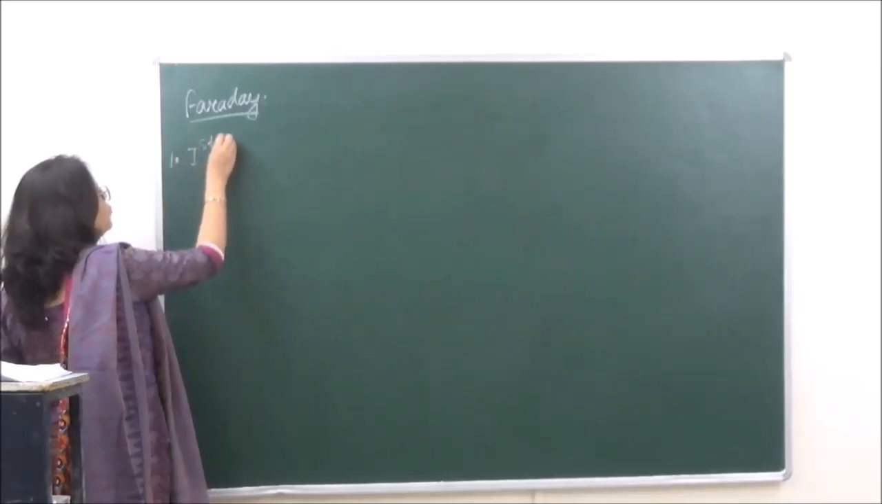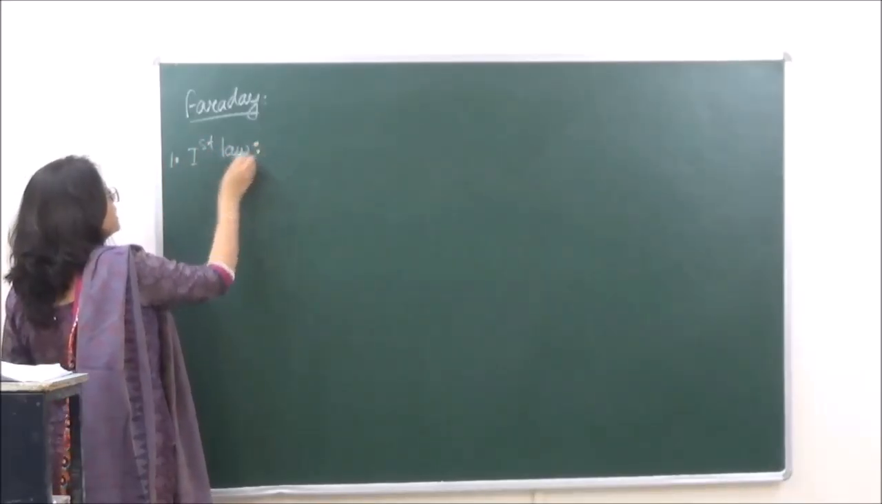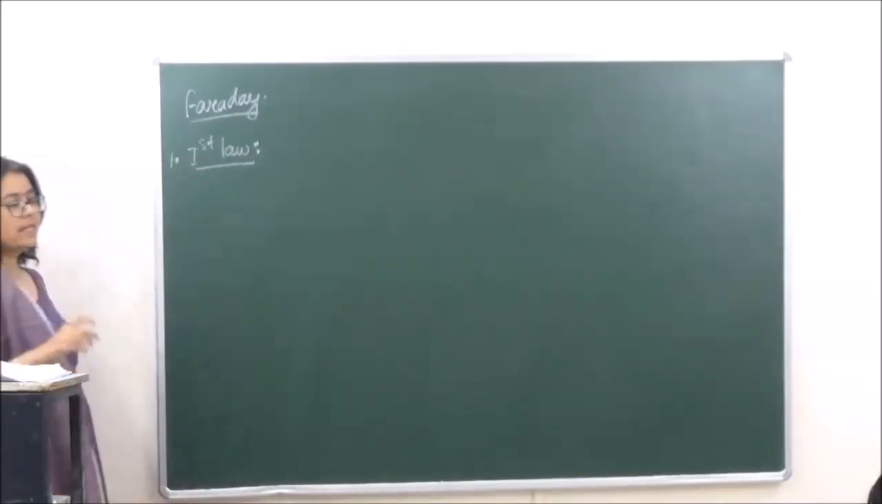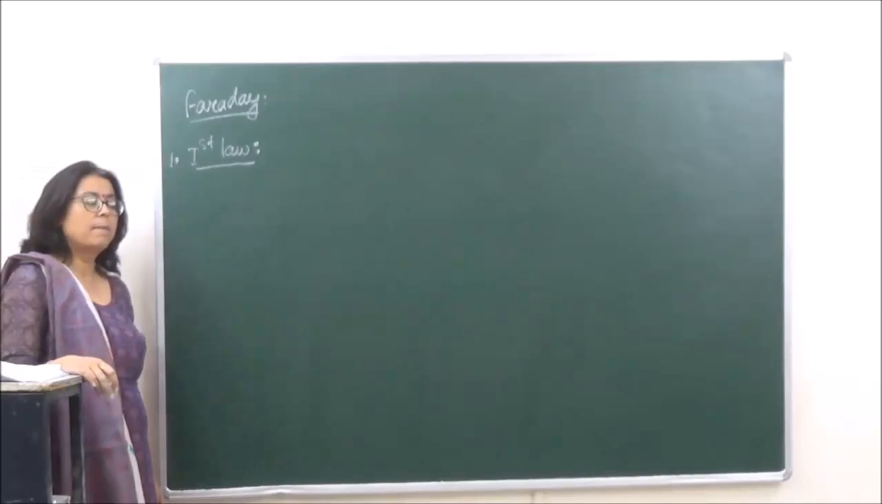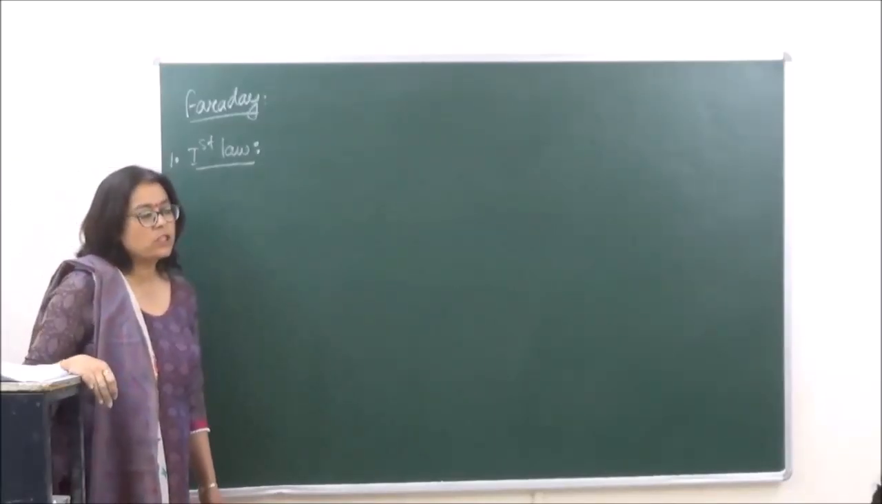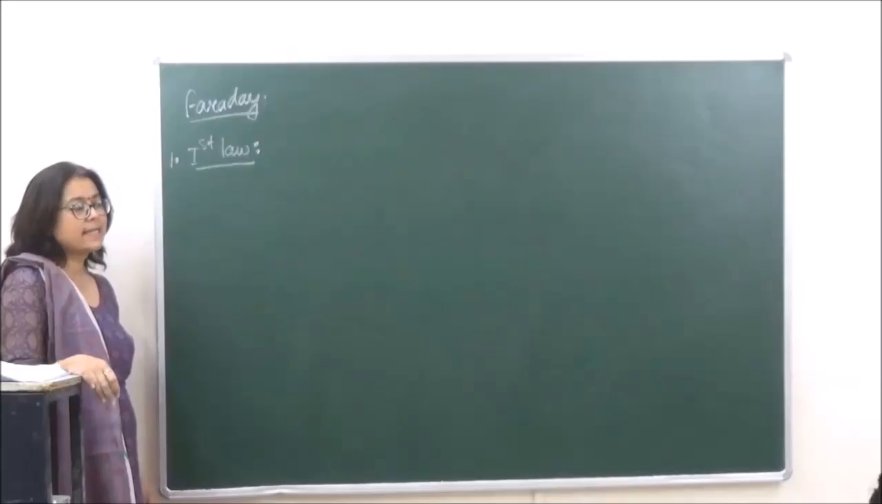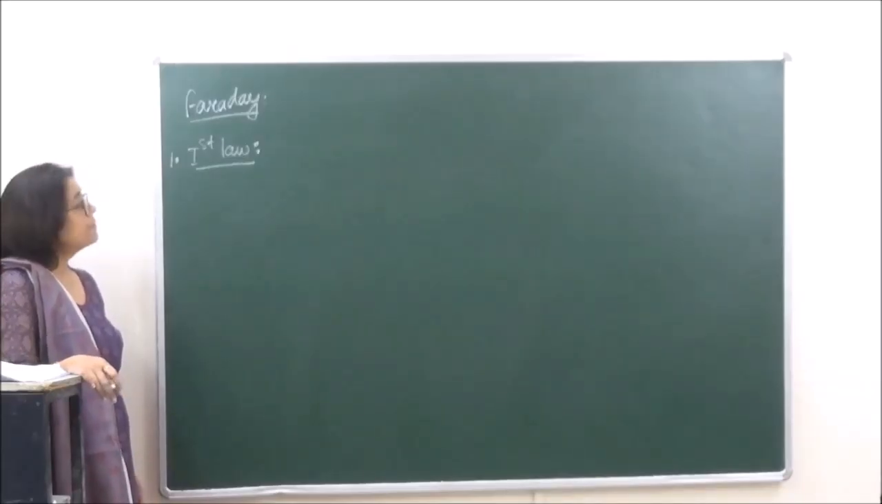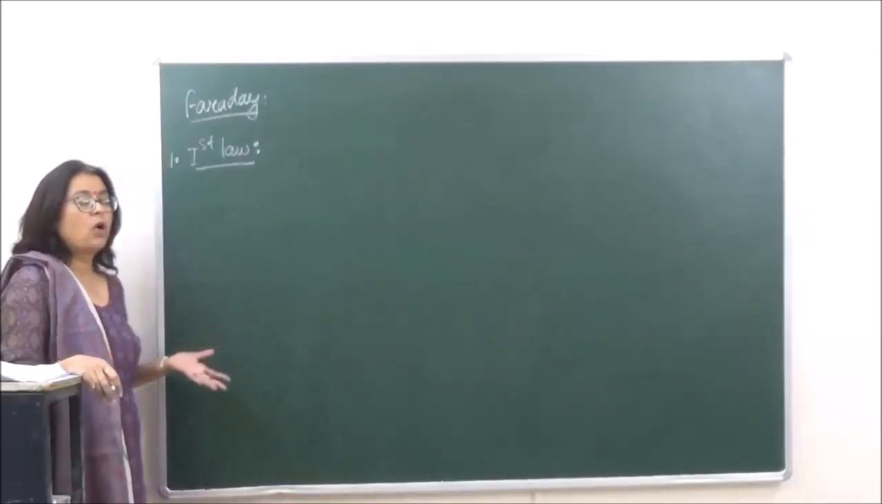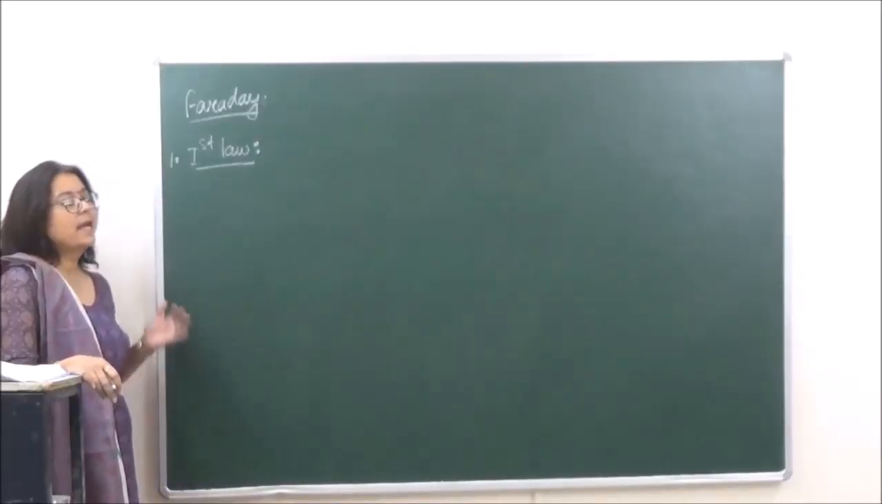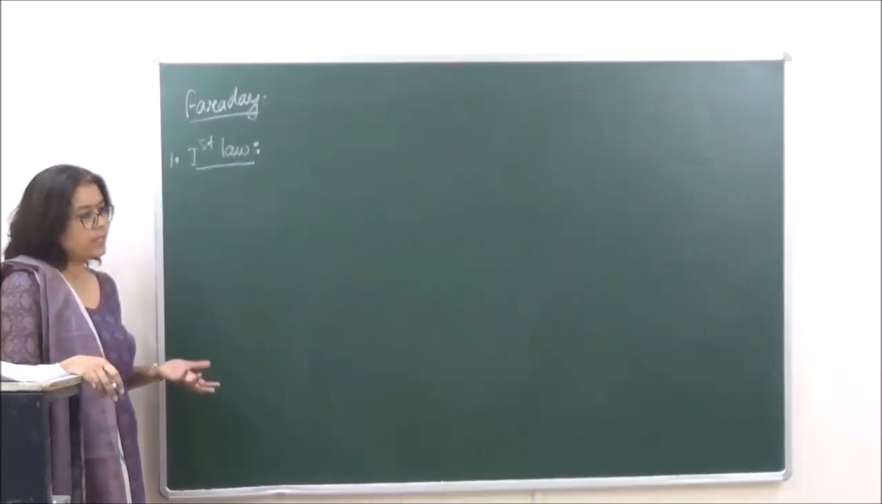According to the first law, we have seen in electrolysis that there is a certain amount of metal or a certain amount of gas which is deposited and released at the cathode and the anode. The first law of Faraday gives us an idea how much of the metal will be deposited and how much of the gas would be released.